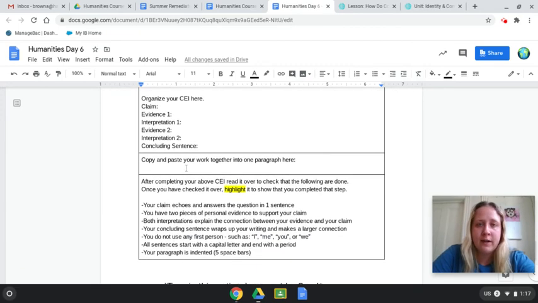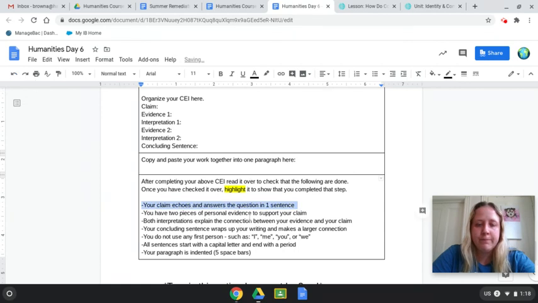Then what you need to do after you organize is actually copy and paste your work together into one large paragraph in this middle box. So it's all together like a proper paragraph. And then you're going to do your edits. You've done this a couple times now. So as you check each part, you just highlight it to show me that you checked that part. Okay, so make sure you read through all of those, check those in your put together paragraph, and then highlight them as you go.